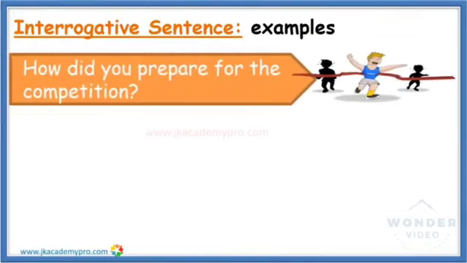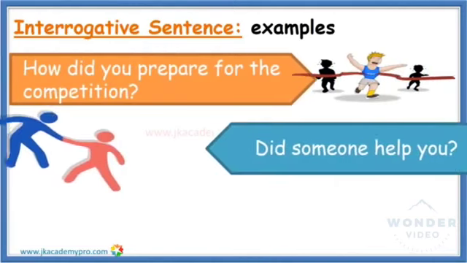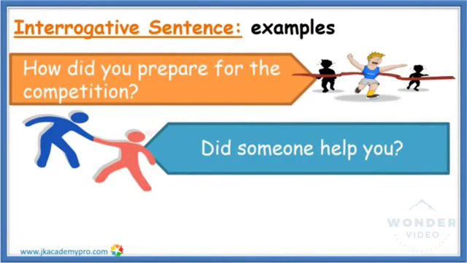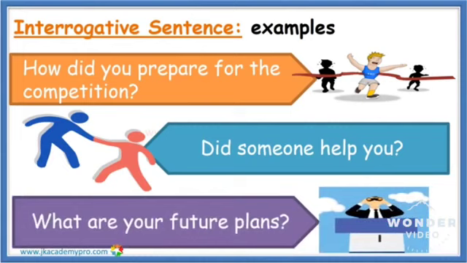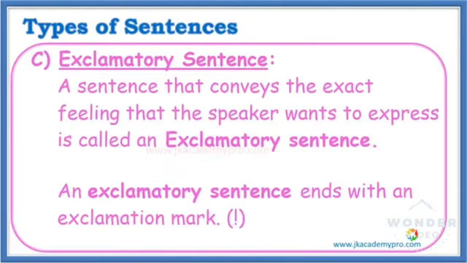How did you prepare for the competition? Did someone help you? What are your future plans? These sentences are asking questions and all end with a question mark, so they are interrogative sentences. Now, the third type of sentence is the exclamatory sentence. A sentence that conveys the exact feeling that the speaker wants to express is called an exclamatory sentence.